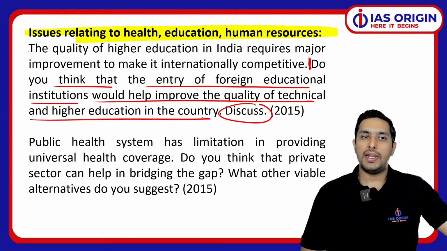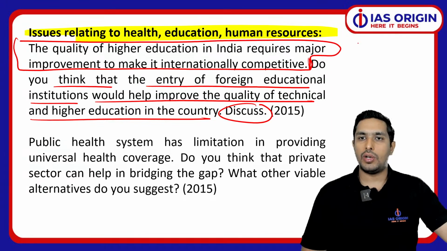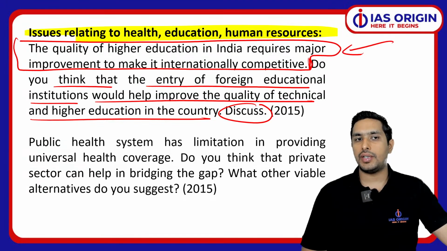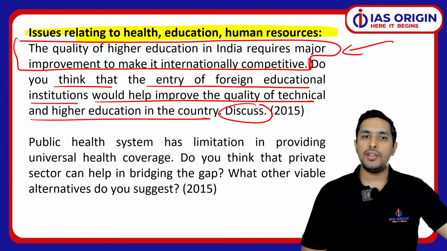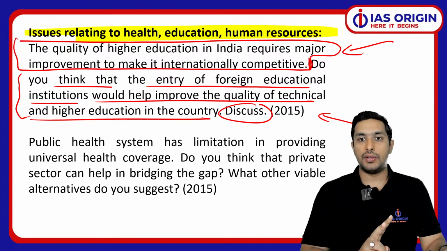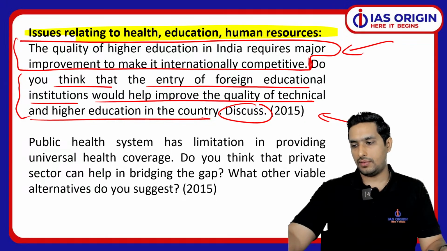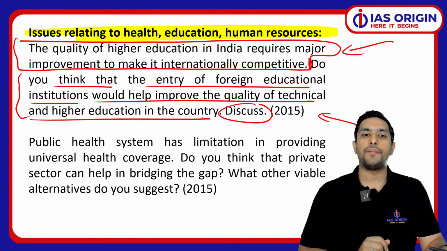Discuss. Now again, we have two parts. This is the one part that the quality of higher education in India needs improvement. Then the second part is, do you think entry of the foreign education institution is going to be improving the quality? Two parts are there. You got to address both the parts, and only then we will say that answer has been done properly. So ये बहुत important है. We have to be focusing upon that.